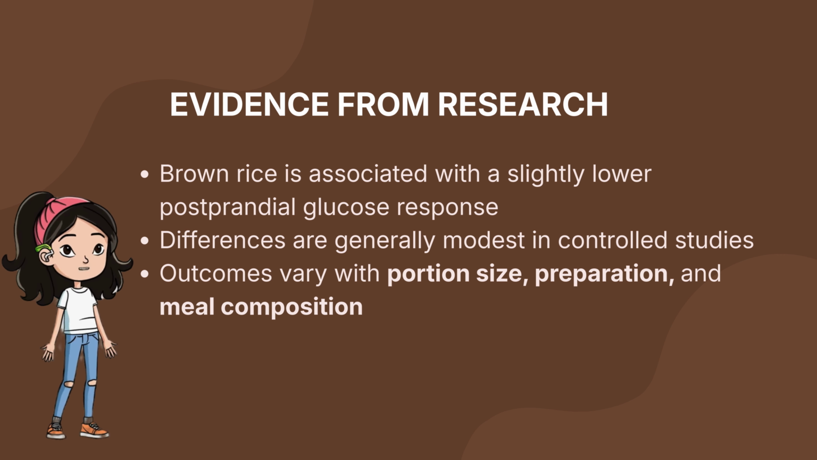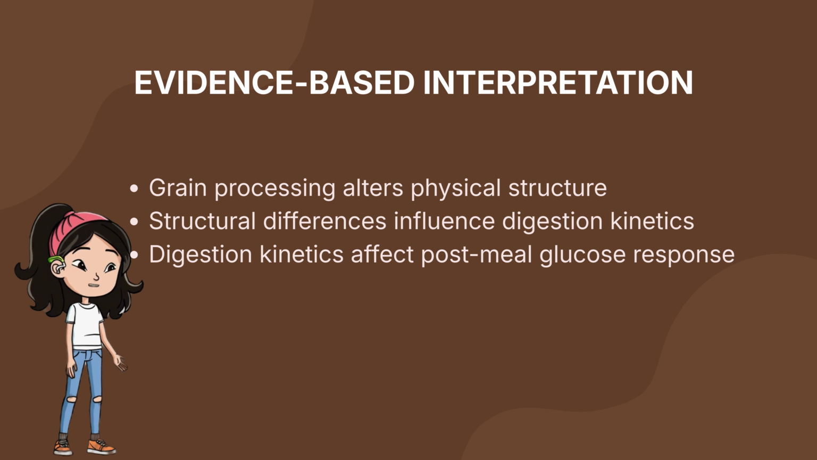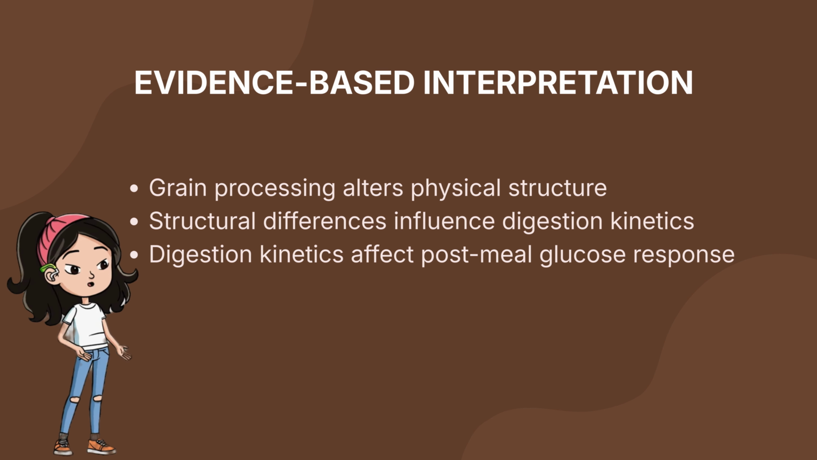However, these differences are generally modest and are influenced by factors such as portion size, cooking method, and the overall composition of the meal. From an evidence-based perspective, grain processing alters physical structure, including fiber content and starch accessibility. These structural differences influence digestion kinetics, which in turn affect post-meal blood glucose responses.